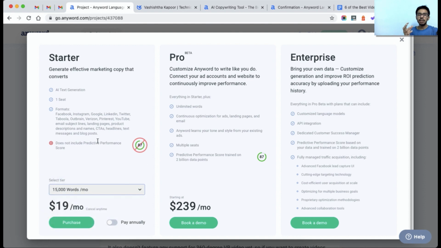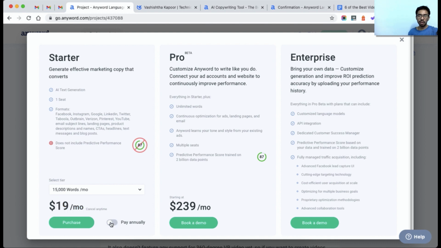Since the tool is considered to do best at advertising copies, and considering that, the limit of 15,000 words is enough. But if you want to generate blog posts with AnyWord, then you will need a better plan. So in that case, you can maybe go for the Pro plan, which will give you multiple seats, and also you will get unlimited words of AI generation. So that is the best plan I would recommend. But if you want to just try out and start using it, then you can start with the 15,000 words plan. It will cost $19 per month for you.